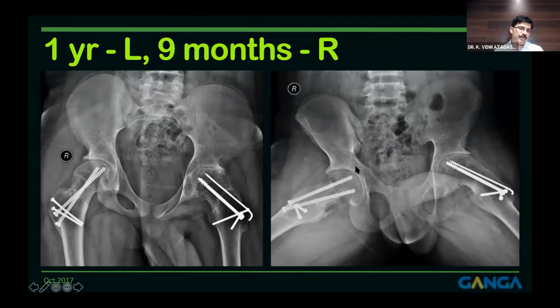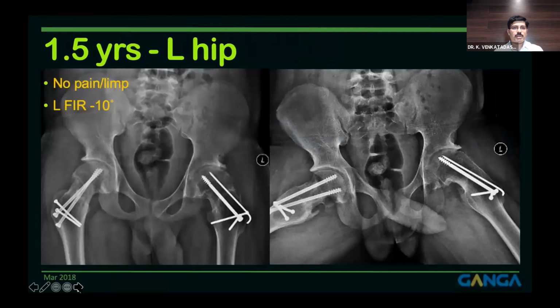Luckily, he escaped on the right side where he had a more complex procedure, but he did not develop either AVN nor chondrolysis. So this hip was doing well. This was stiff. At this point, I suggested that we open up and do an osteochondroplasty to correct the head neck offset, but the patient refused. And after 1.5 years, to our surprise, we saw that the joint space is coming back. About 50% of patients with chondrolysis, the cartilage regenerates and they do well.